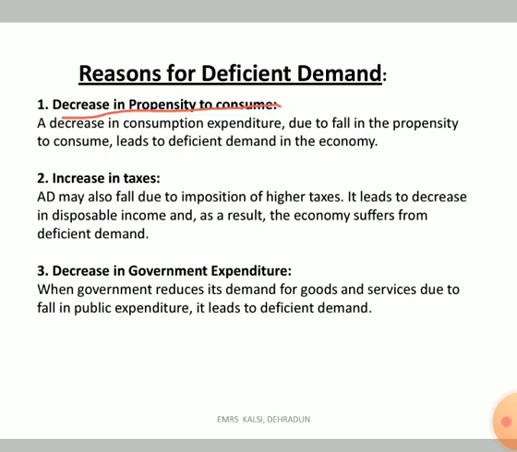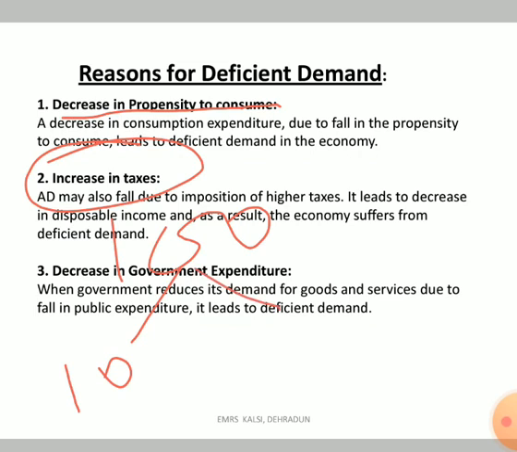Second, increase in taxes. If government increases the taxes, then more portion of their income will go to the government, and there will be less money remaining with the public to spend. Like suppose income is 100, earlier they were giving 10 rupees as tax and 90 rupees for their consumption.